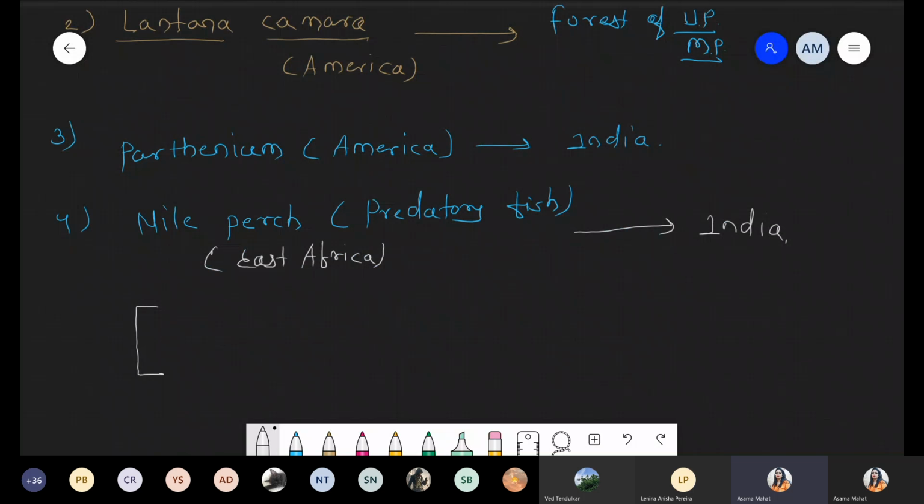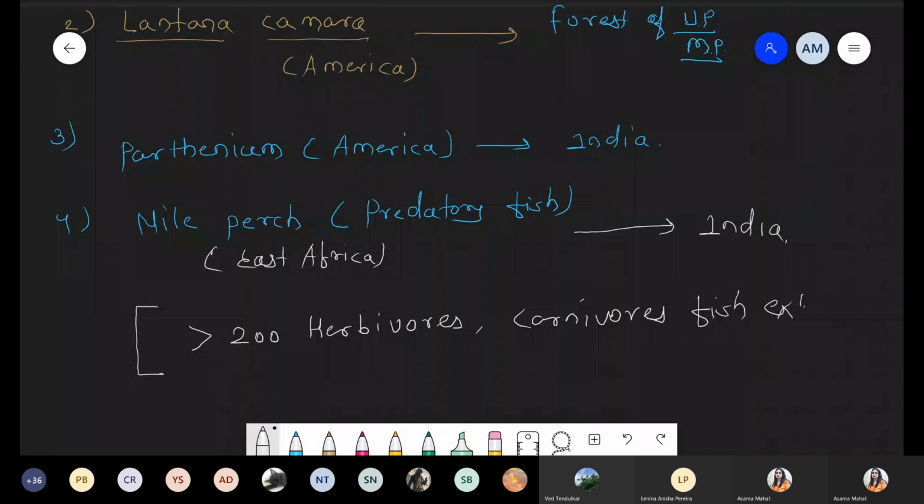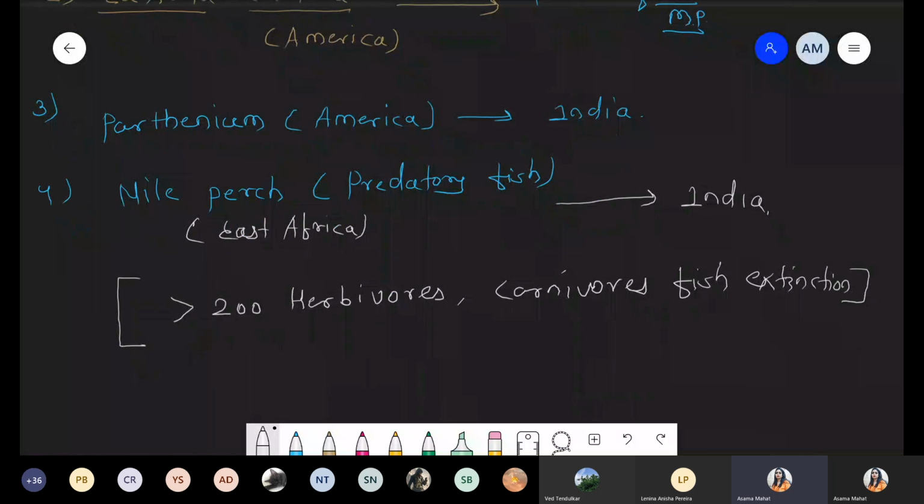More than 200 herbivorous as well as carnivorous fish are showing extinction. It will cause a very serious effect, right? That is Nile perch. अब Google करके देख लेना fish को. Nile perch, more than 200 herbivorous and carnivorous fish, it will be showing extinction.